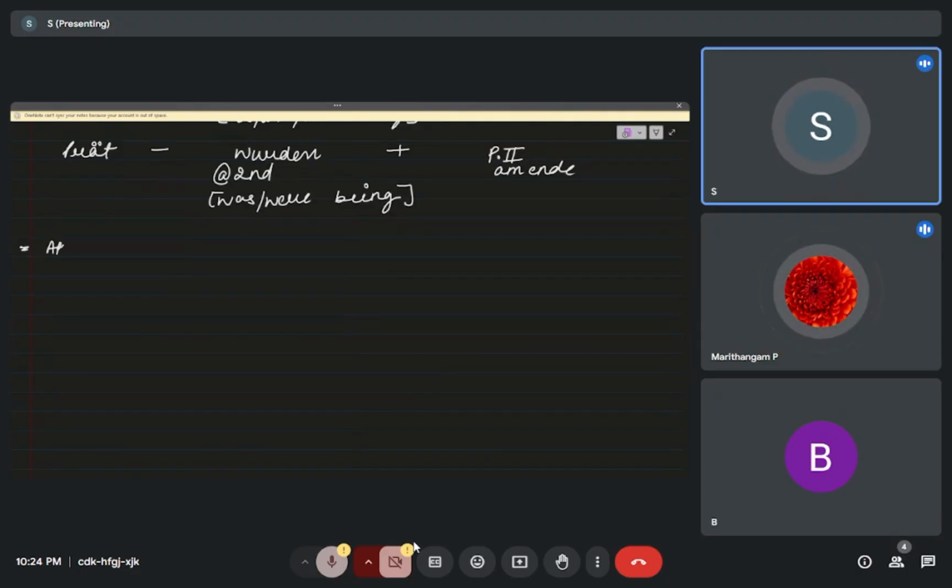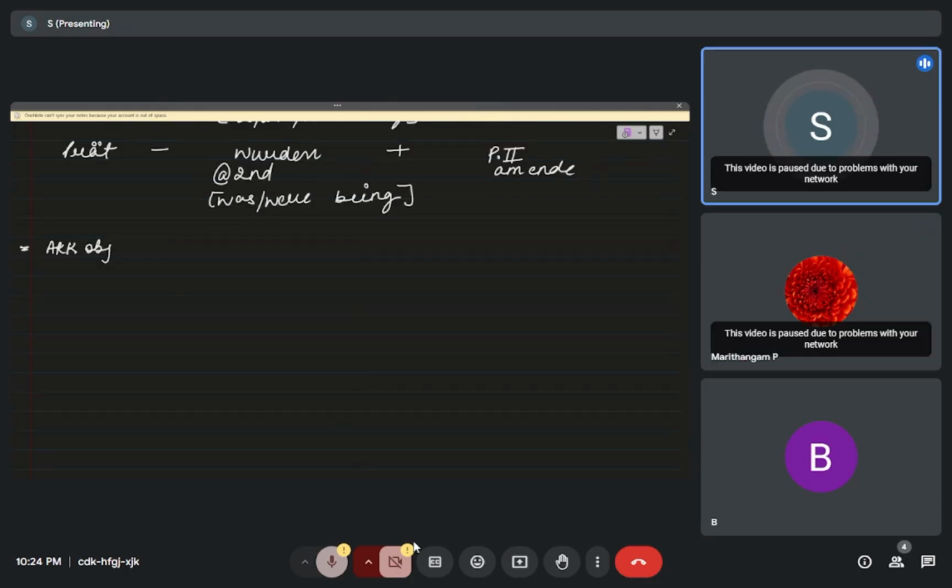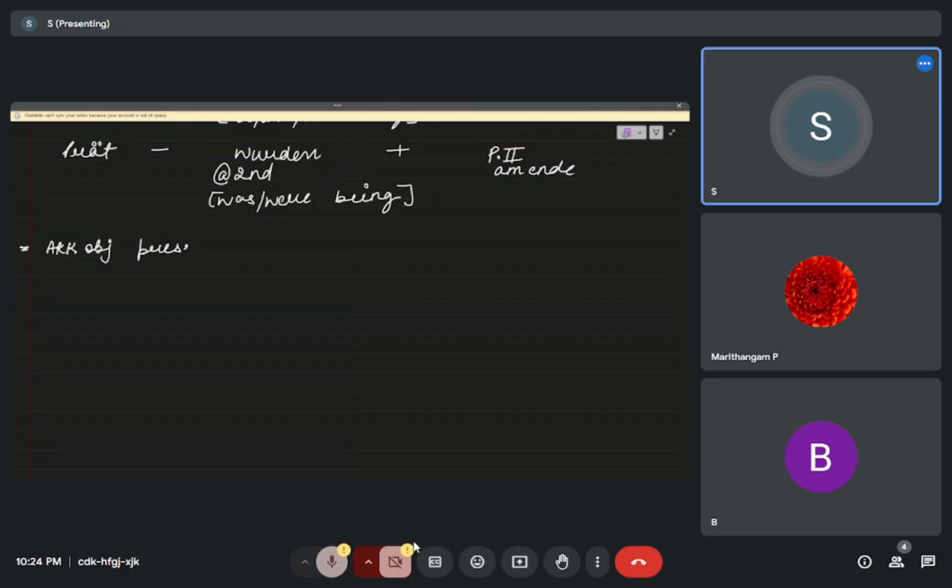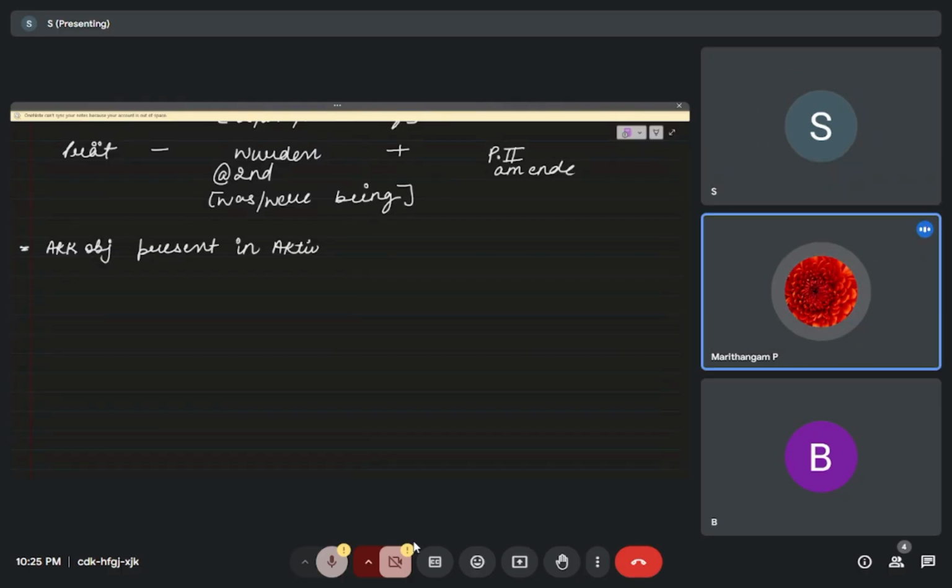So accusative object, accusative object present in active sentence. Actually, I'm getting confused.